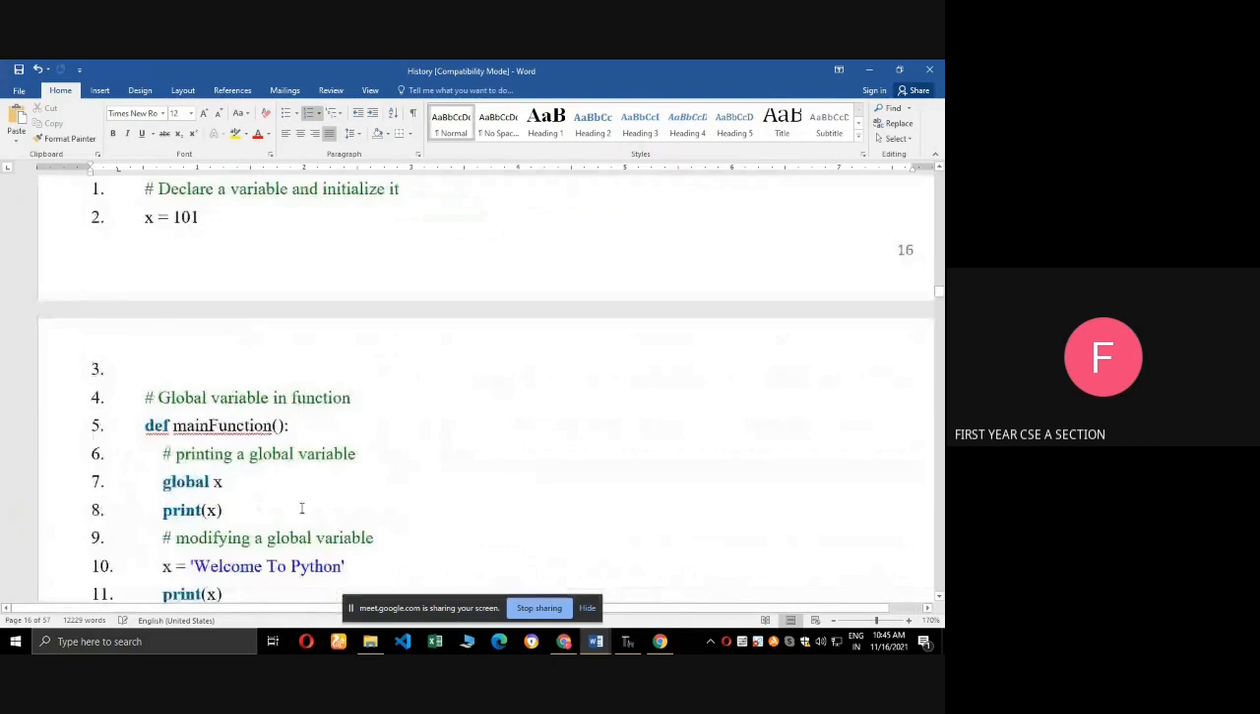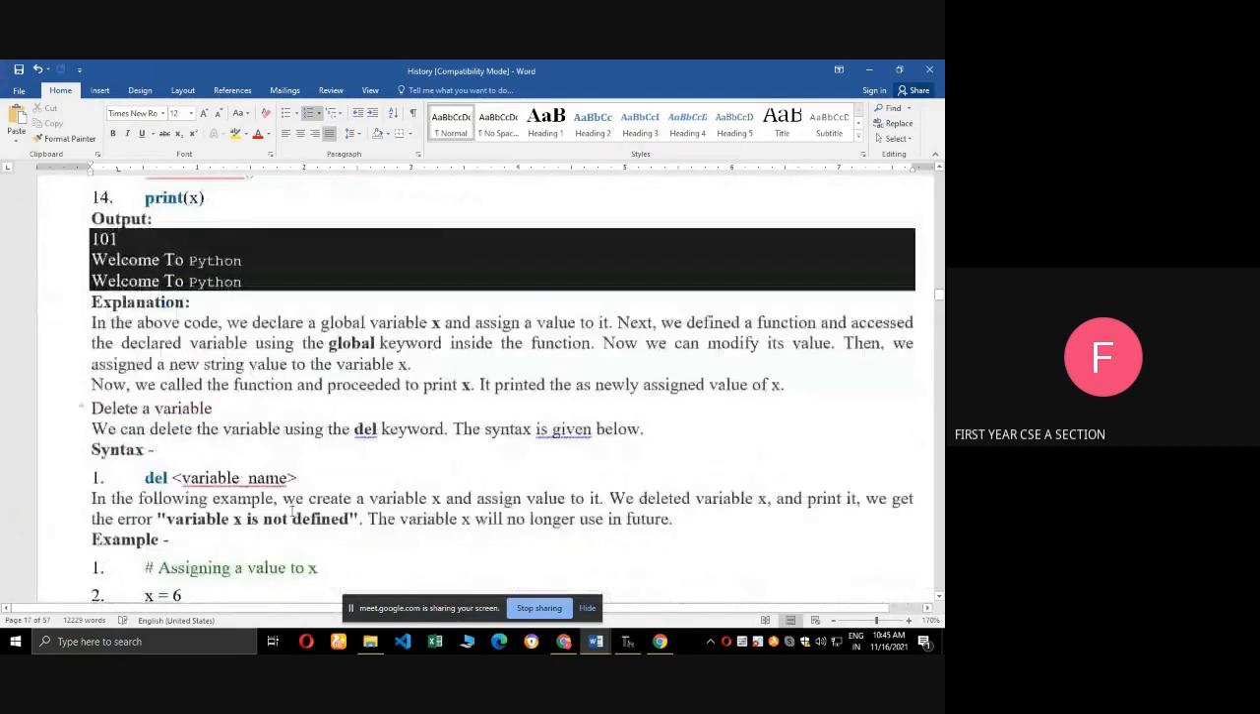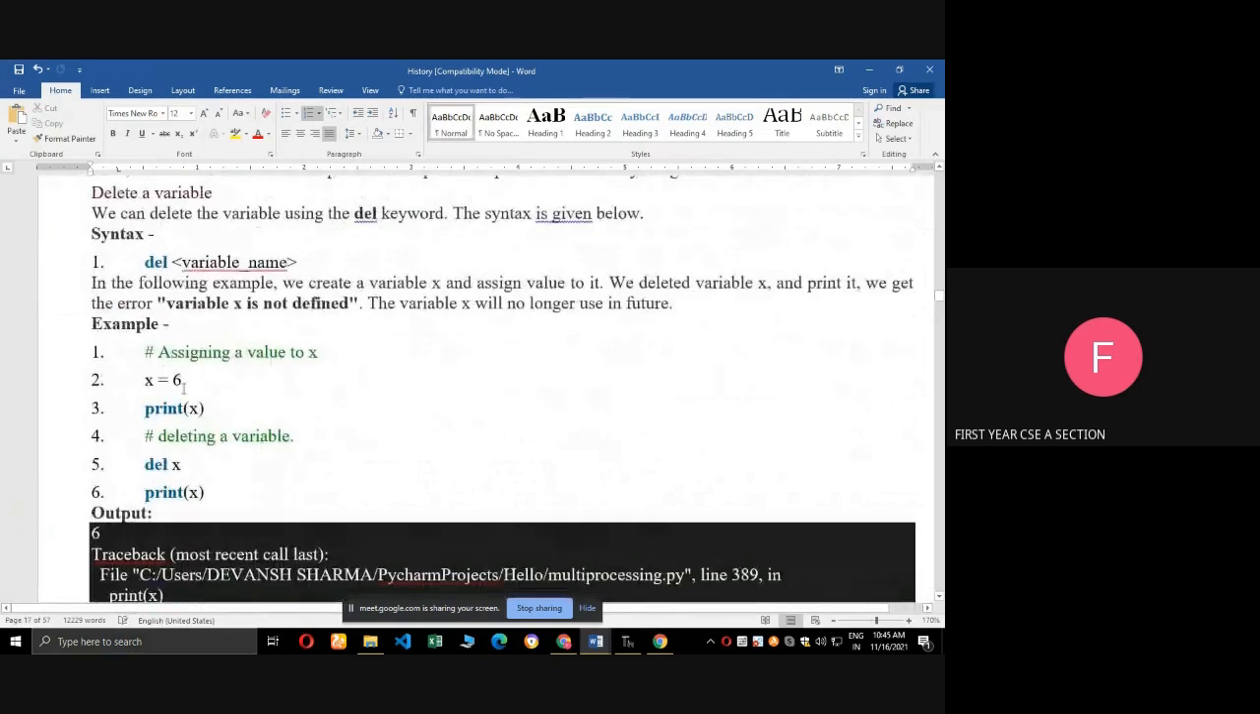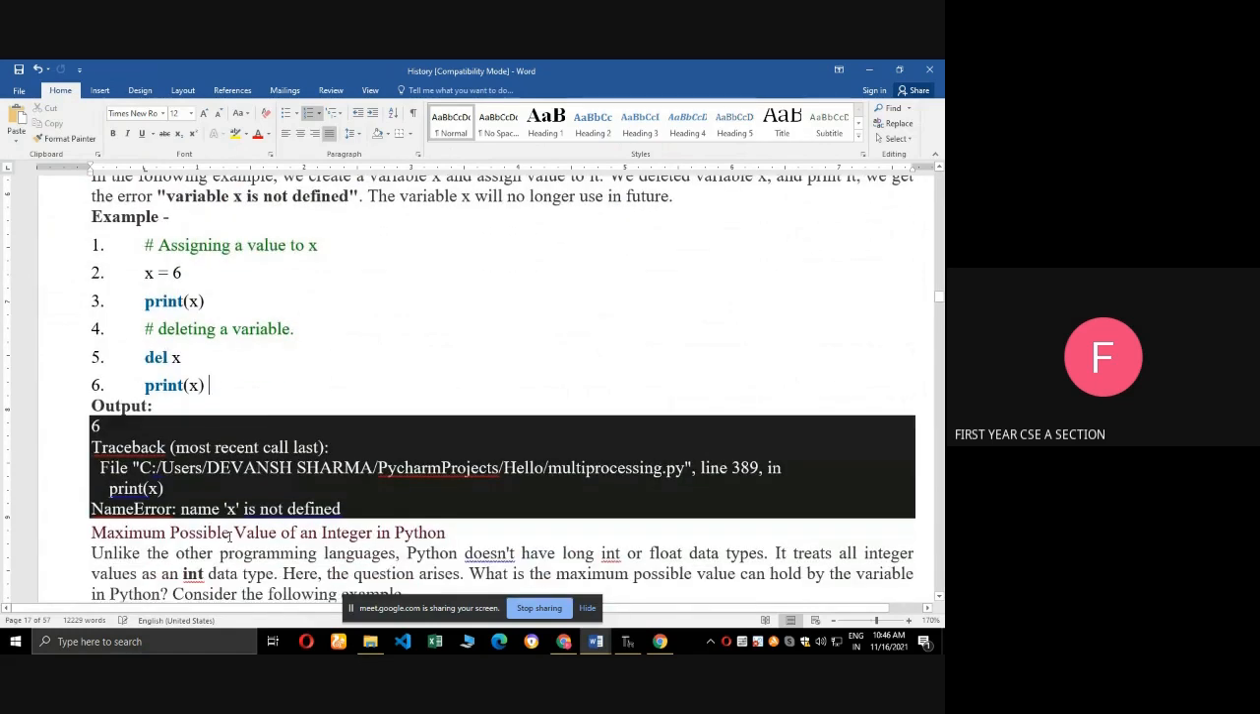Local variable, global variable is over. Next, delete a variable. For example, I am using one variable x equal to 6. Print of x means 6 will print. Next time del x, so I am deleting the variable name x. So what will happen next time? I am going to print x, it will show the error: name x is not defined, because I have deleted the variable x.